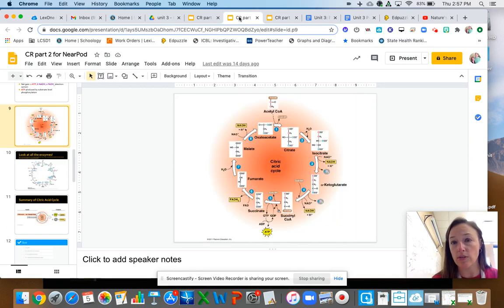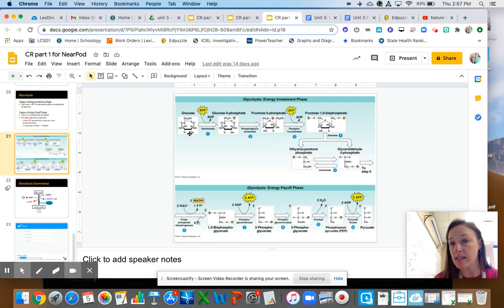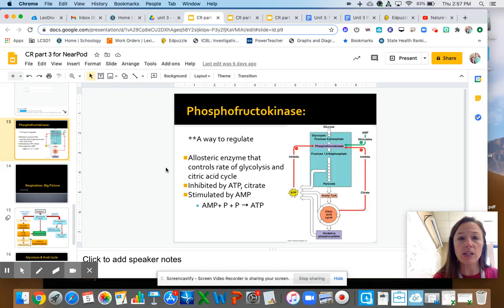If you look at the citric acid cycle, it's an 8-step process. Each of those steps is going to have enzymes that impact that step and help that step occur. We need to be able to regulate those enzymes because we don't want to do this process if we don't have any acetyl-CoA. We don't want to do this process if we don't have any glucose. That would be a waste of energy, and it would just be spinning your wheels because there's literally no fuel going in. So what we do instead is we are able to regulate them.